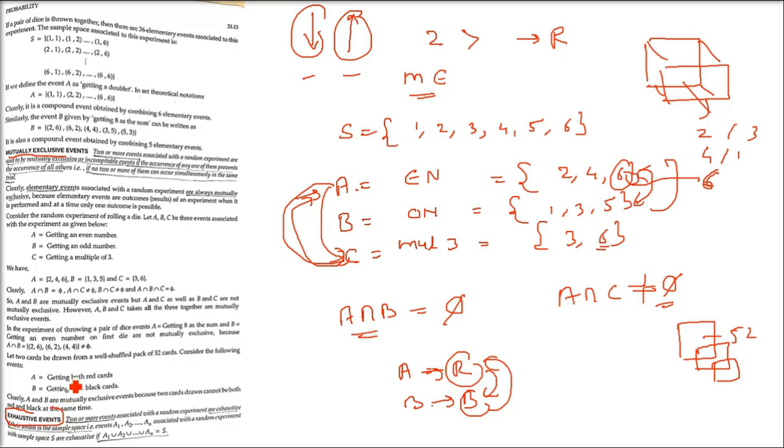Okay. Now coming to exhaustive events. When a person runs, he gets fatigue after some time, so he gets exhausted. You can relate exhaustive events with that. Two or more events associated with a random experiment are exhaustive if their union is the sample space. That is, events A1 till AN associated with a random experiment with sample space S are exhaustive if A1 union A2 union all the way to AN equals S.